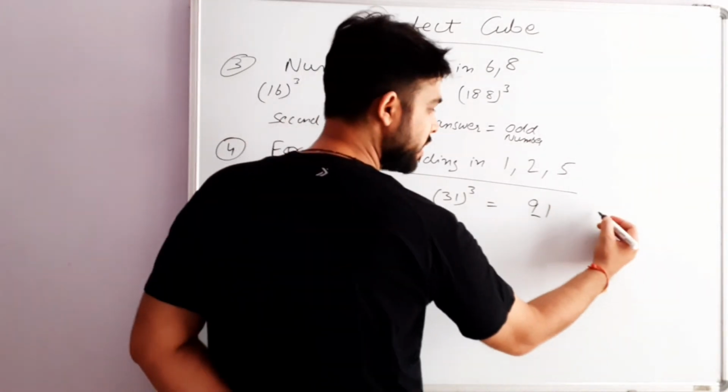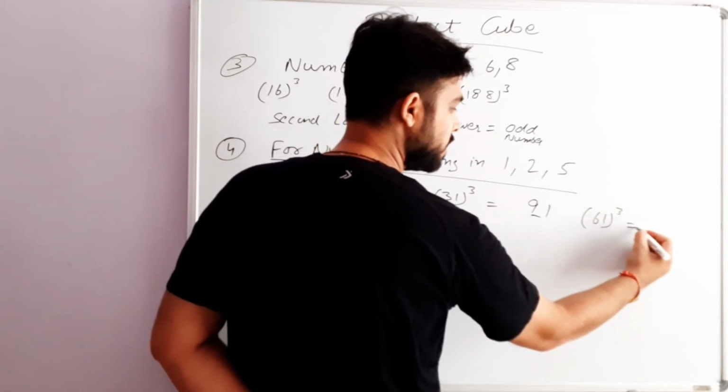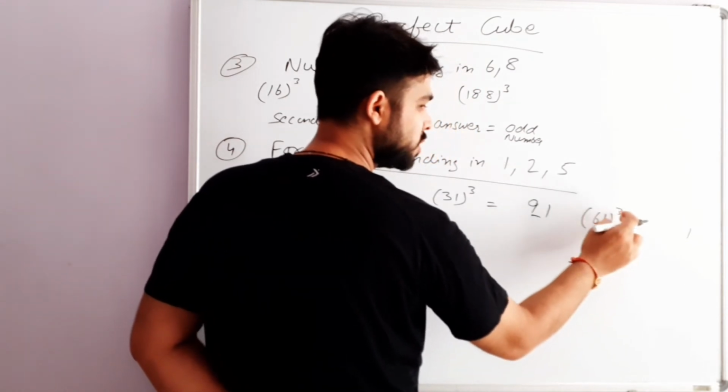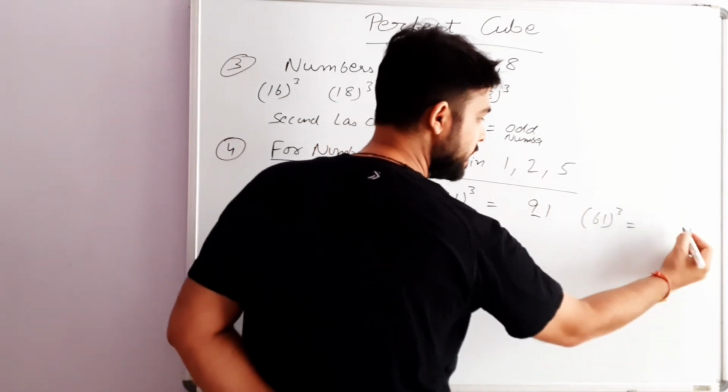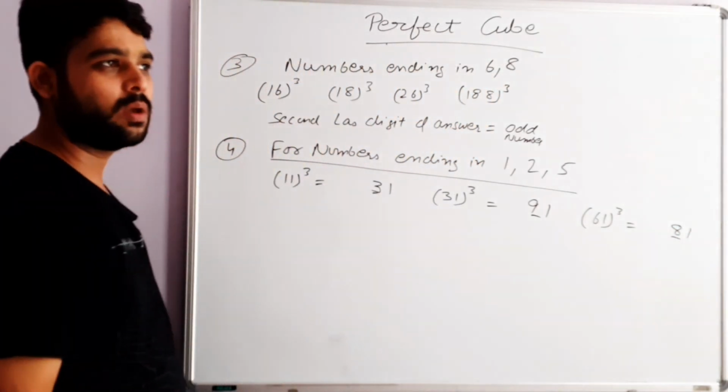Similarly, if you are finding it for, suppose, 61, then the last digit will be 1 and the second last digit will be 6 into 3, that is equal to 18. So you will write only 8 here and this will be your second last digit. Very easy method.